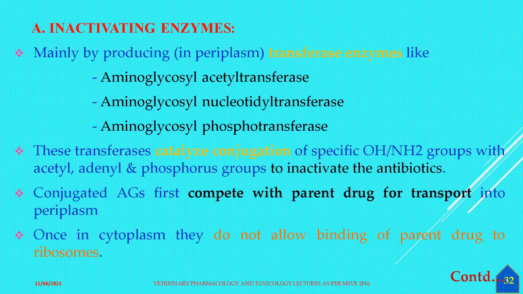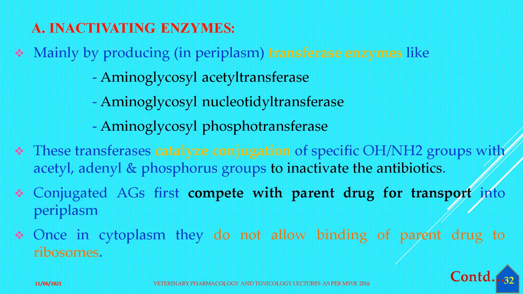As the name suggests, acetyl transferase means it transfers an acetyl group, so the acetyl moiety in the antibiotic will be changed and its antibacterial property will be lost. The same applies to the others.